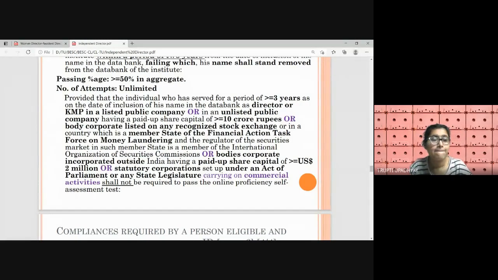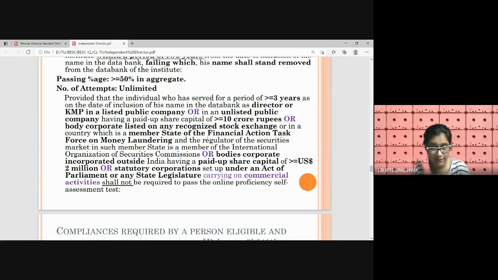So here, the FATF member countries, right? India is a part of FATF, which is headquartered in Paris, France. There are other member countries too. And the country's securities market regulator is SEBI, the Securities Exchange Board of India, the regulator of the securities market.